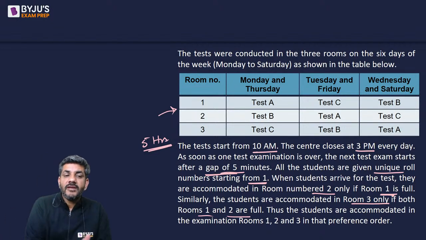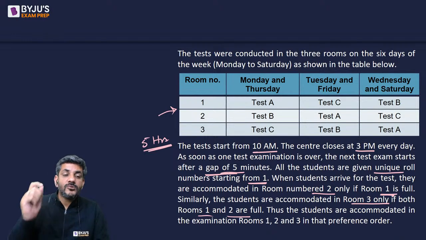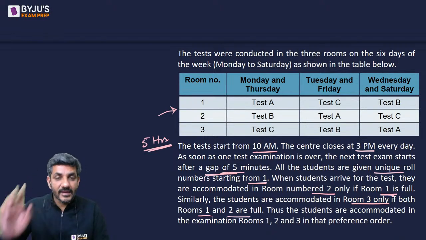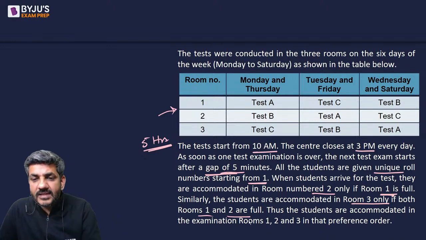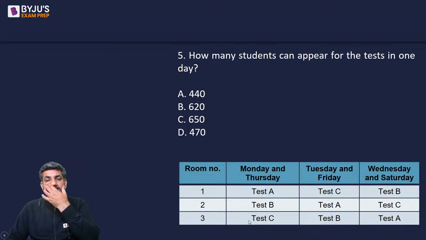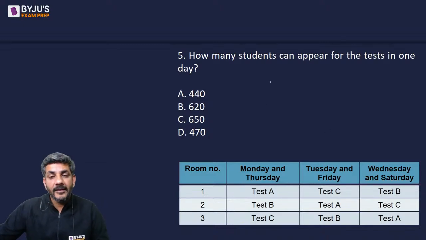The preference would be given to room number 1, then room number 2, then room number 3, and whichever test is going on in that room, they will have to write that test only, because it is clearly mentioned that every student writes only one test. Okay. This is all the information, and after that we have some questions. Here is the first question. How many students can appear for tests in one day?